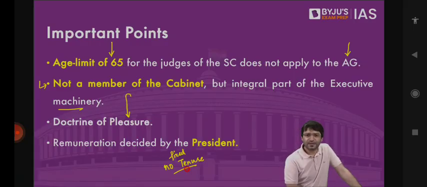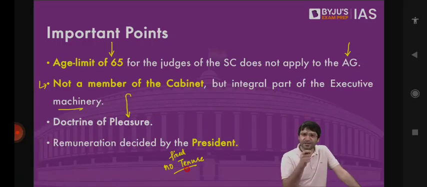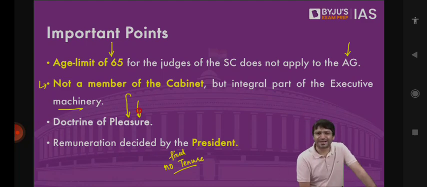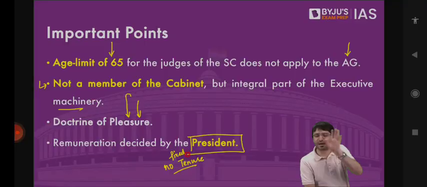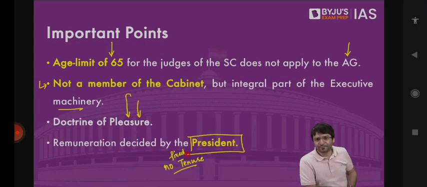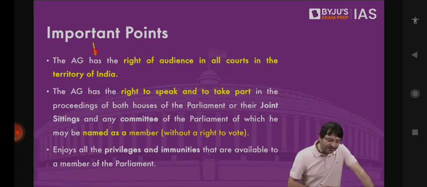That means this tenure is not defined. That means at any point in time, the President can appoint you as the Attorney General, and the President can remove you as well on the advice of the Prime Minister. And that is what we call doctrine of pleasure. And what is going to be the salary, what is going to be the remuneration to be provided to Attorney General, that is also decided by the President of India on the advice of the Prime Minister and his Council of Ministers. And now you will understand it is on the advice of the Cabinet, not the entire Council of Ministers. Clear?